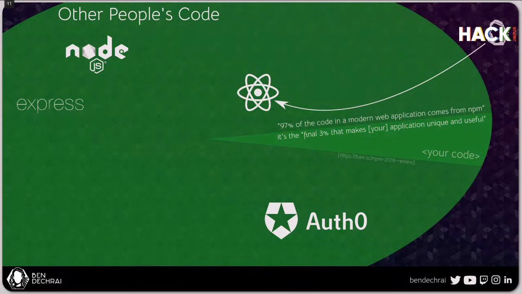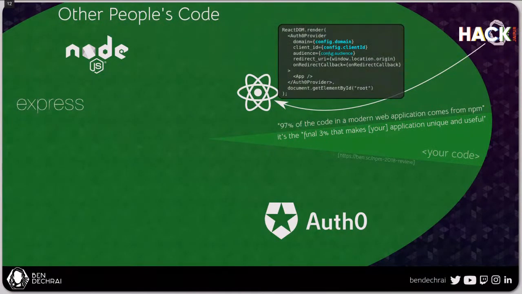So the React app is actually running in the browser, but it's inside this bubble here because it's somebody else's code. There's some refinement and some specific implementation that you've done, but the application is basically based on React. When this user comes in and hits the React app, let's assume they're going for something that's protected, that we need to know who they are. The React app is going to redirect them to the Auth0 login.